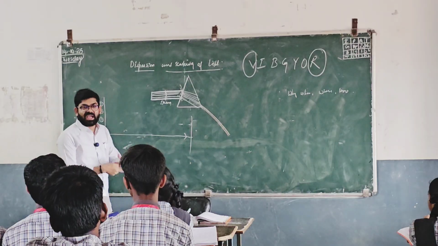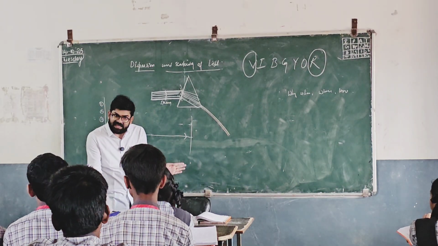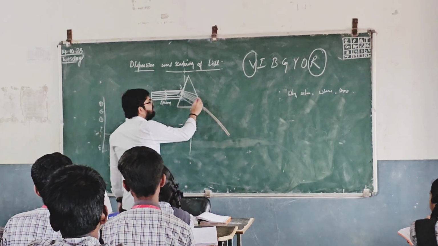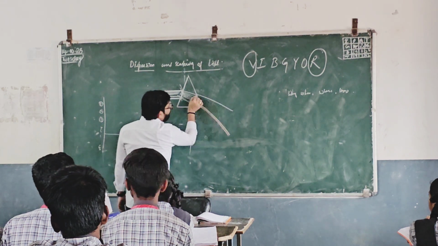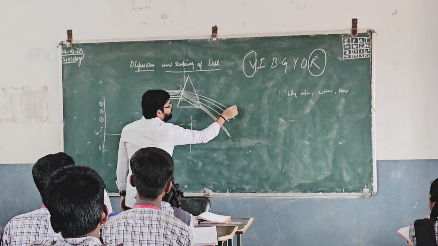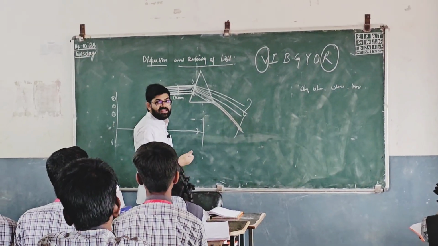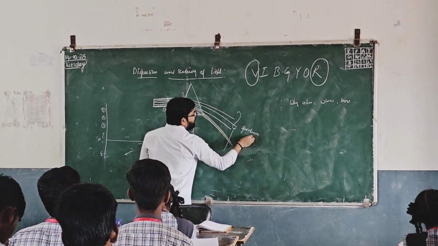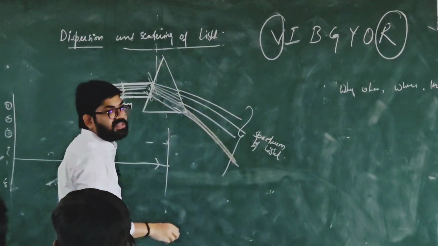Because each color has a different speed, the speed deviates. Whatever deviates, similarly comes out from the prism. So each light will come out like this. This band of light is called spectrum, the spectrum of light, which consists of all those colors.